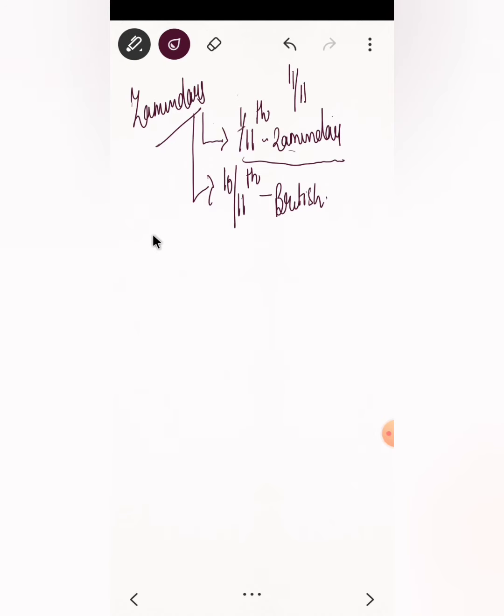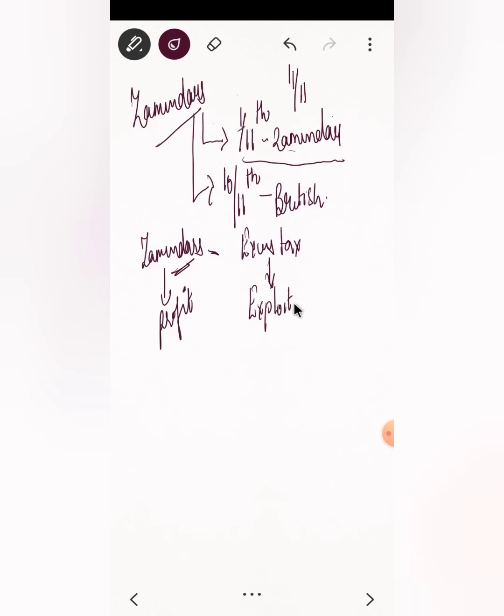But in the system, the major fault was zamindars were not happy with whatever they were collecting. So they started collecting excess tax. They did not inform the British about collecting excess tax because they also wanted to make profit. So what they did was they started exploiting the peasants and started collecting extra tax. Right? So in simple terms, there was corruption in the system.